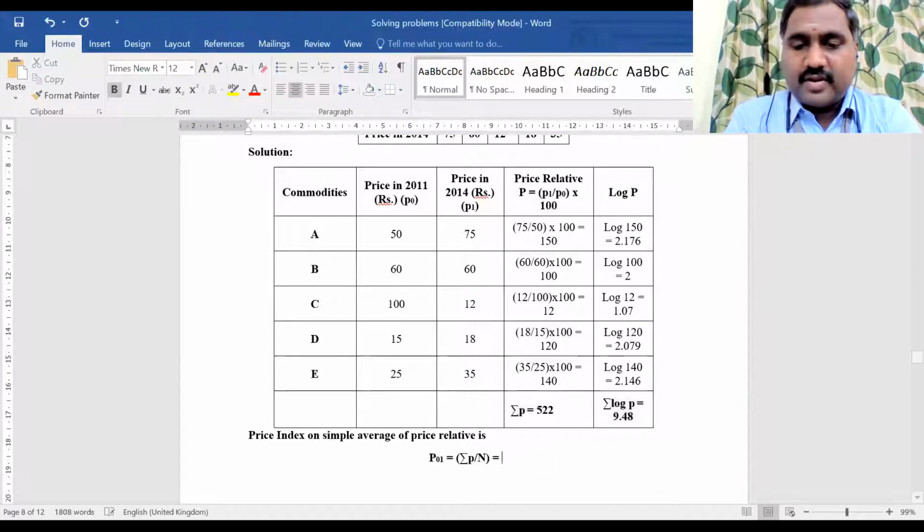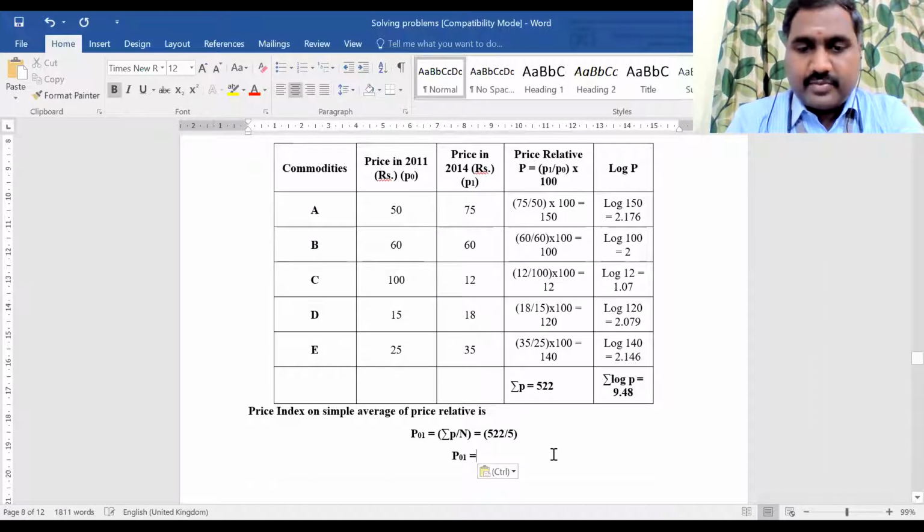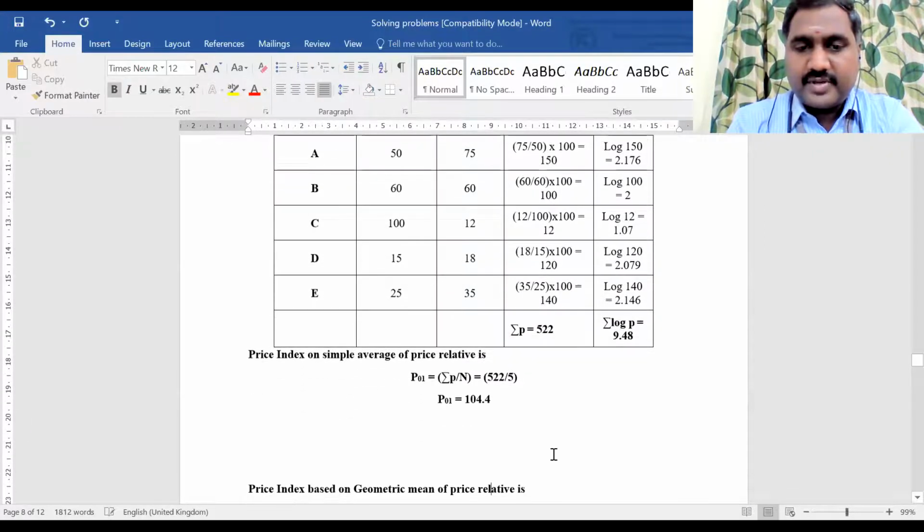Now we are going to substitute in the formula, right? So this is the first formula, simple average: how to calculate the price index by using the simple average of price relatives. So 522 divided by, what is n here? Very good, 5. So the P01 value will be 104.4. Yes, right.